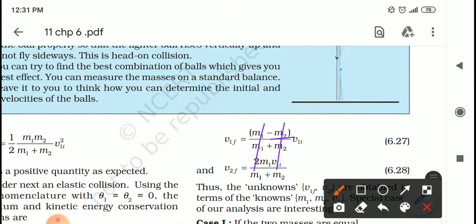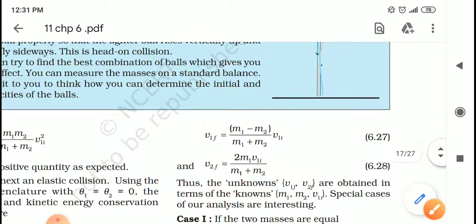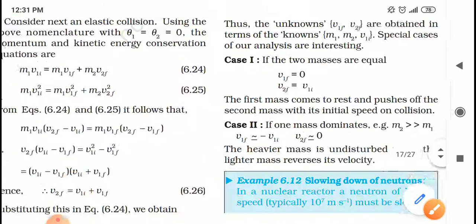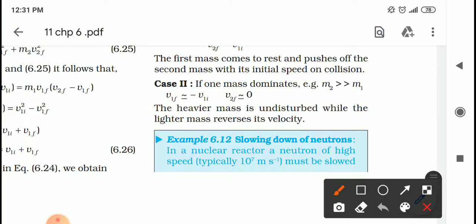So m2 cancels, and v1f is equal to minus v1i. And because m2 is very large, 1 upon very large tends to 0. So v2f is approximately 0. So they have come to the conclusion that v1f is minus v1i and v2f is approximately 0.